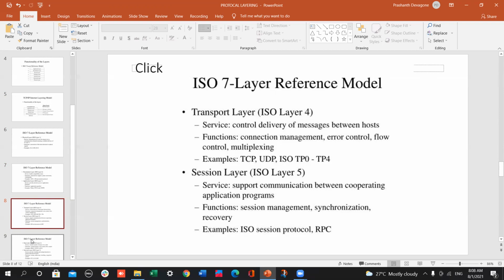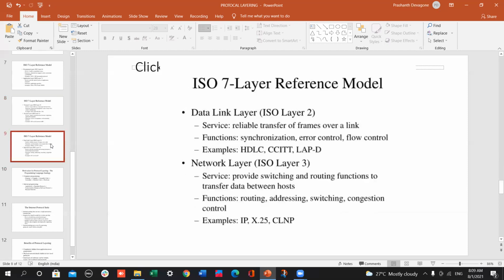Next, the session layer. The session layer is ISO layer 5, that means it is the fifth layer in the ISO 7 layer reference model. Its services support communication between operating application programs, and functions are session management, synchronization, and recovery. Examples are the ISO session protocol and RPC.